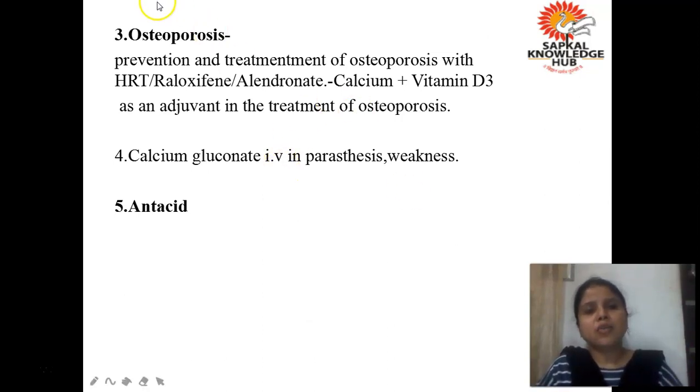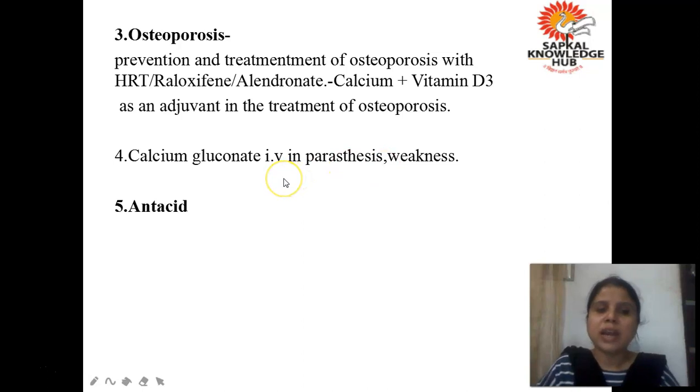The third use, as I told you, is osteoporosis. Menopausal women, who have gone through menopause, suffer from this problem, osteoporosis. So if there is osteoporosis, you have to give this combination: HRT, raloxifene, alendronate, with calcium plus vitamin D3 given as an adjuvant. How do we give calcium and vitamin D3? As an adjuvant, as an add-on therapy in the treatment of osteoporosis. Calcium gluconate is also given in paresthesias and weakness, and as an antacid.